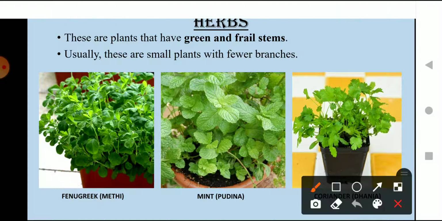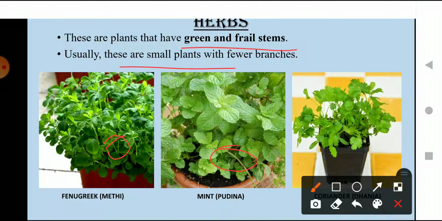First of all, what are herbs? These are the plants that have green and frail stems. It means the stem is very fragile, as you can see in these pictures also. If you try to break it, it can easily be broken. It is pretty easy for you to break the stem. So the stem is fragile and they are pretty much green.